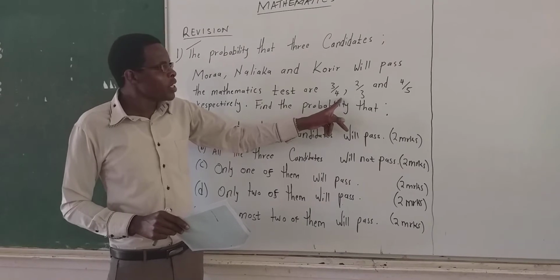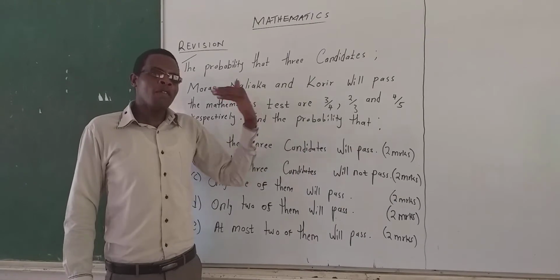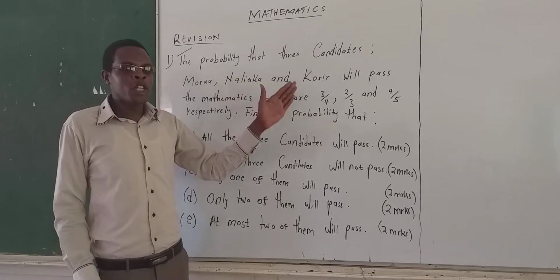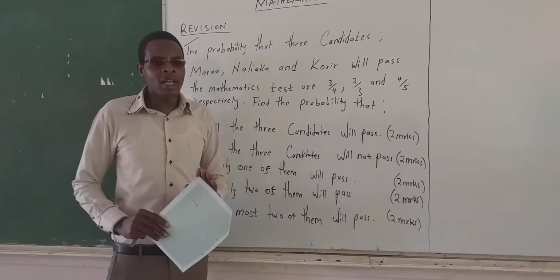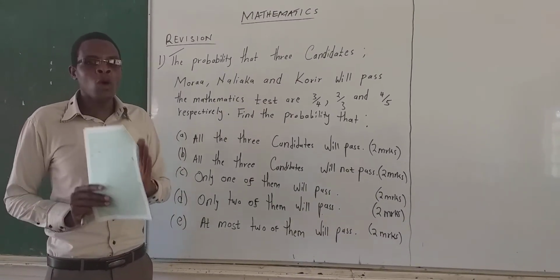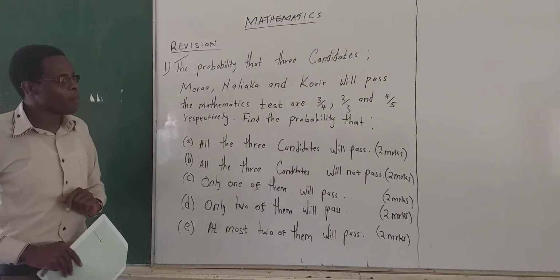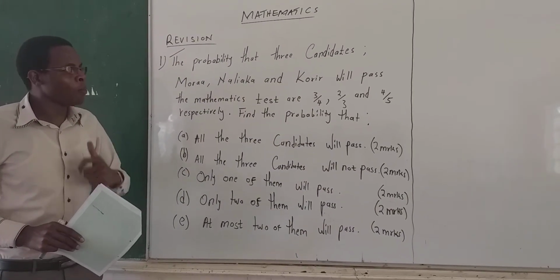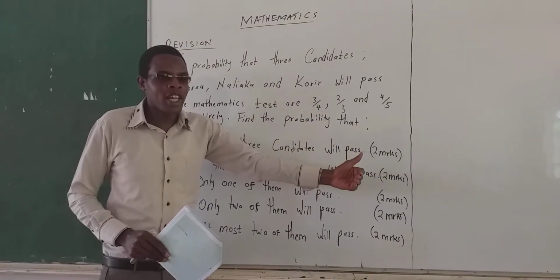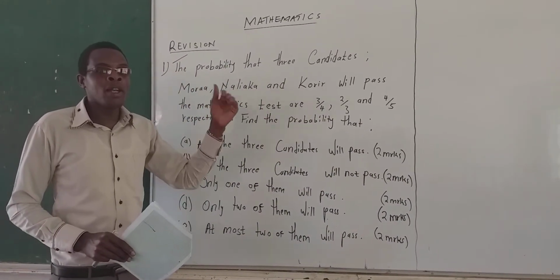Now, if the probability of passing is 3/4, then to find the probability of not passing, it is 1 minus the probability of passing. That is what we already discussed in class. The summation of the possible outcomes of a probability must always add up to 1. So if you are given the probability for one option, to find the probability for the one you are not given, you subtract from 1.